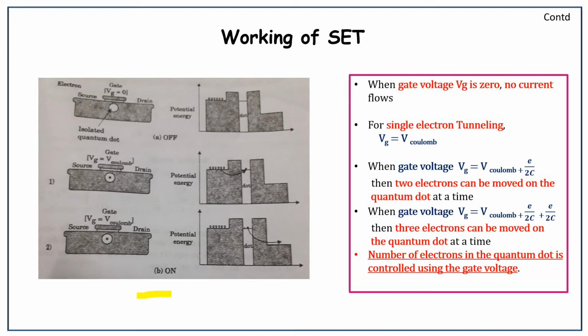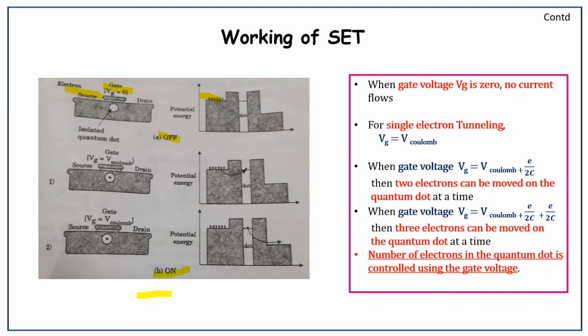This figure shows the off and on state of SET. The first figure represents the off state of SET. Here, the gate voltage Vg is equal to 0. No current flows because the quantum dot is empty and all the electrons are in the source.